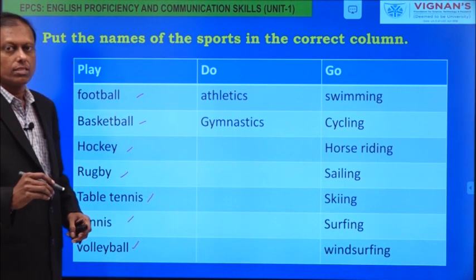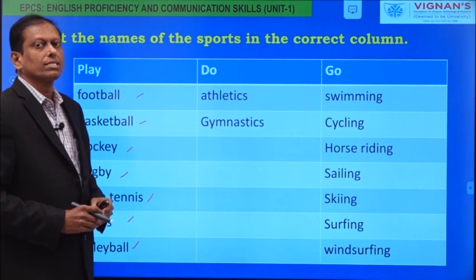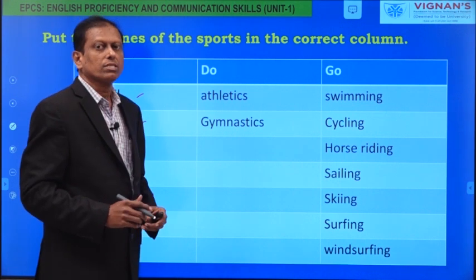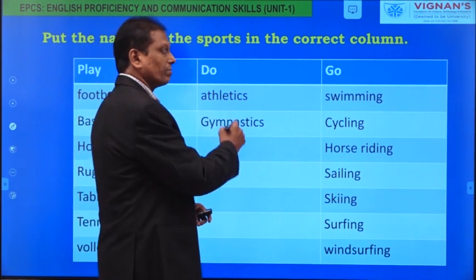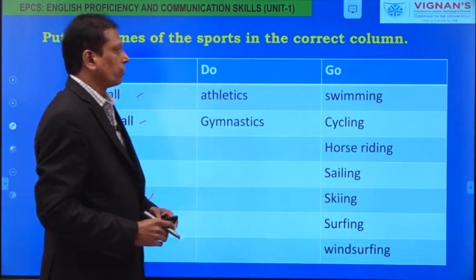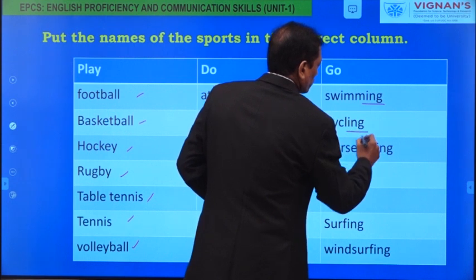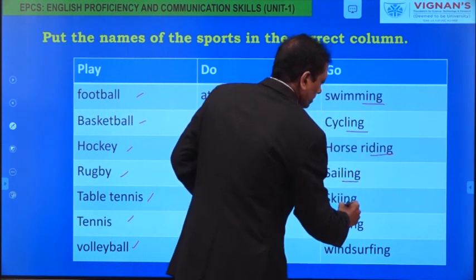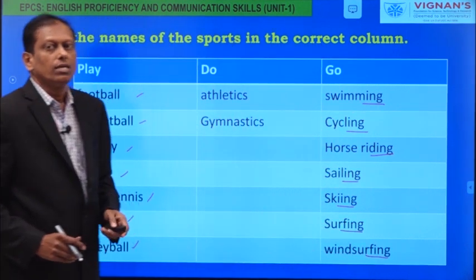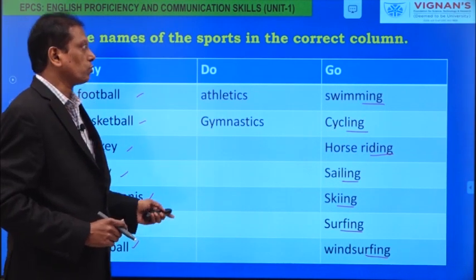These are all names of sports, and we use the verb play as these sports are played with a ball. And then do shows one person's skill, and athletics and gymnastics are such sports. Then go is for the names of sports ending in the ing form: swimming, cycling, horse riding, sailing, skiing, surfing, and windsurfing. These are the three verbs, and this is how to use them correctly when we mention a sport.